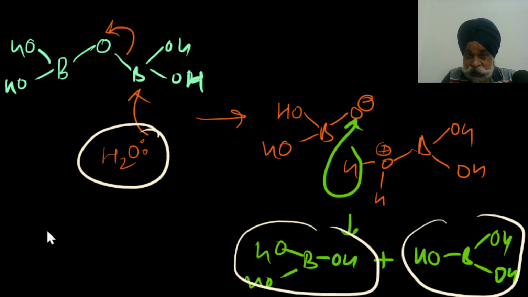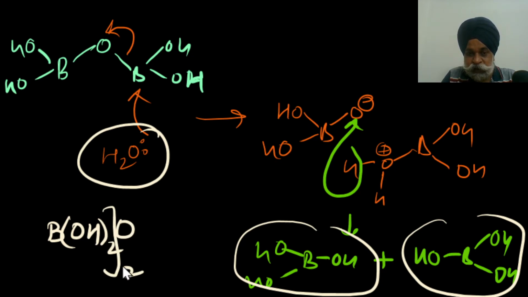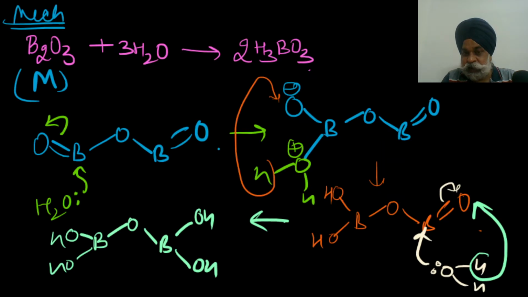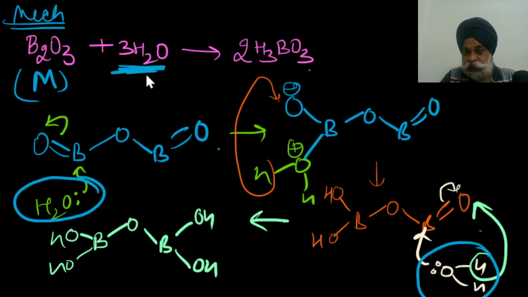They would say that this compound is given to you, OH twice O, and it is shown like this, and it is being treated with water. Make it a point, if you have concept clarity, you would reach the right answer. Similarly, one water molecule I have added here, one here, and one here. So 3 water molecules give me 2 moles of boric acid. So this is quite important.